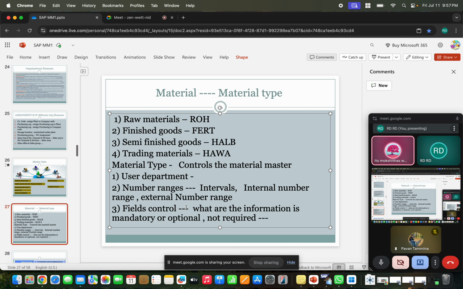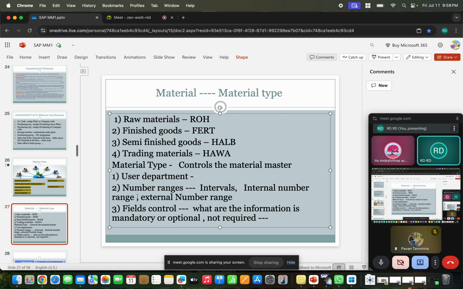So sales and distribution data information is very important. How you are selling the unit, the packing materials and all, and what is the tax on this product. Who is the salesperson. So all this information is required.